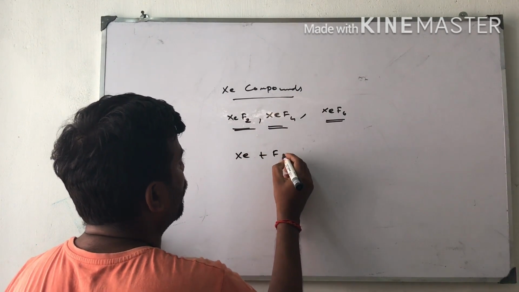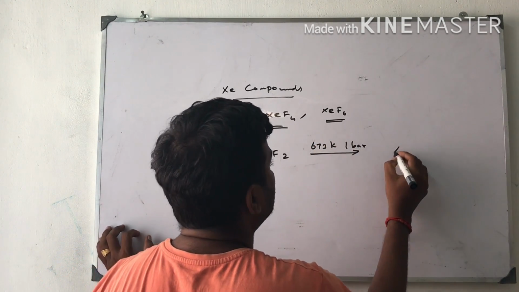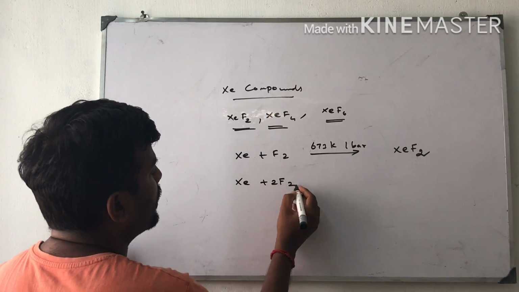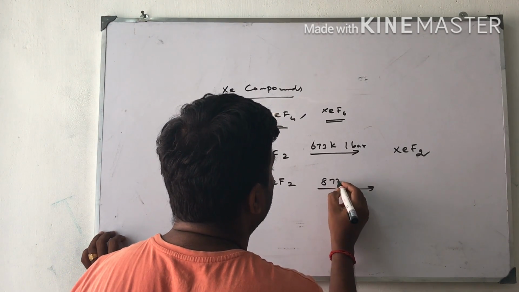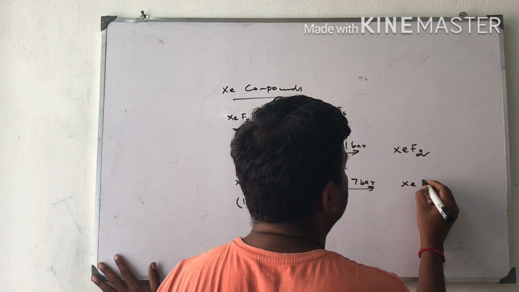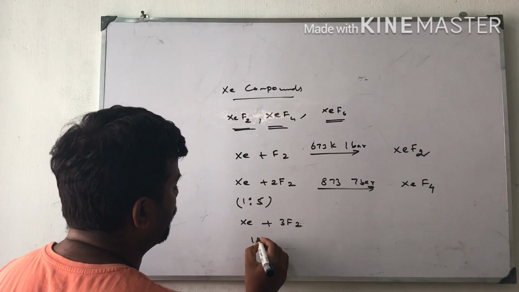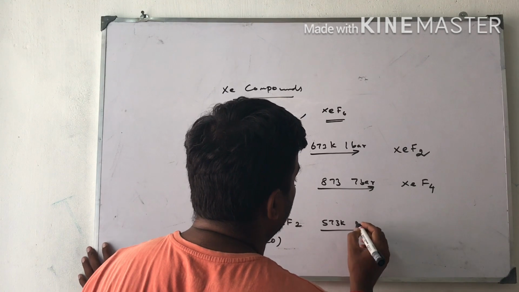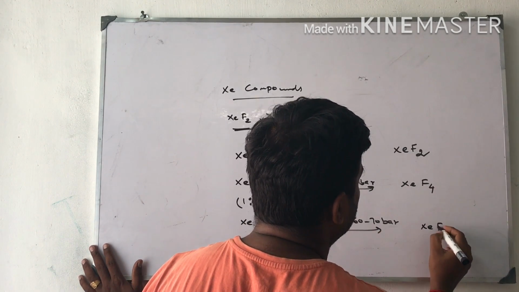Xenon plus F2 at 673 Kelvin and 1 bar gives xenon difluoride. Xenon plus 2F2 in the ratio of 1:5, at 873 Kelvin and 7 bar pressure, gives XeF4. Xenon with 3F2 in the ratio of 1:20, at 573 Kelvin and 60 to 70 bar pressure, gives xenon hexafluoride.